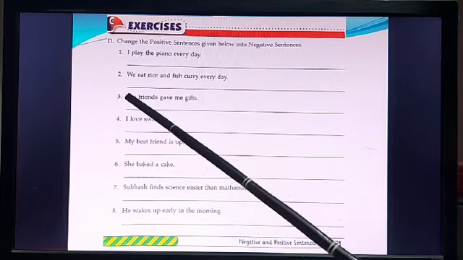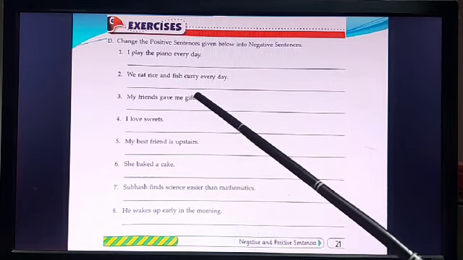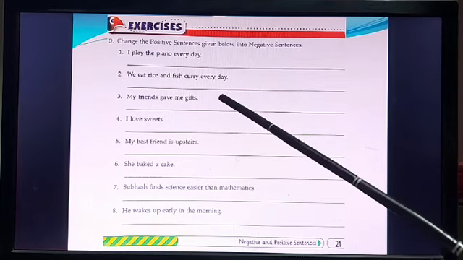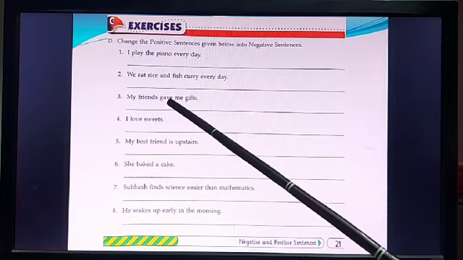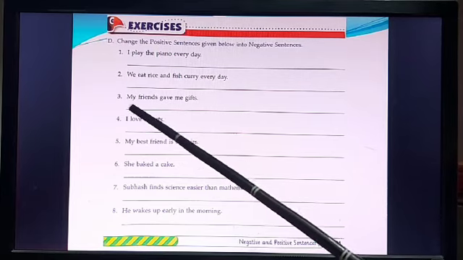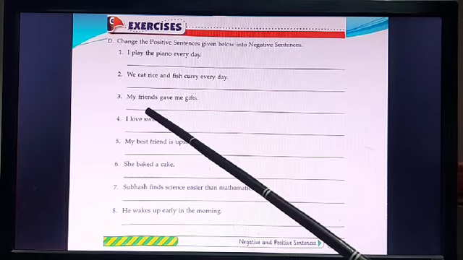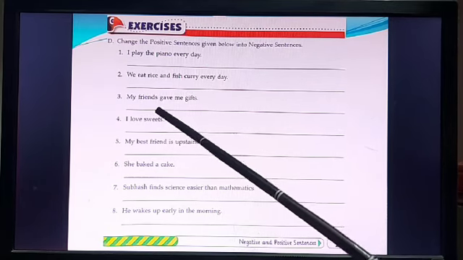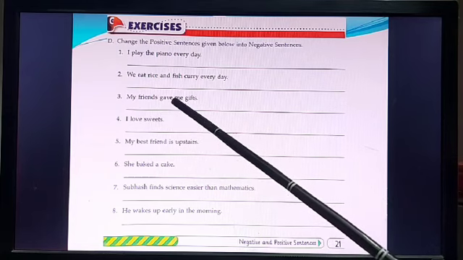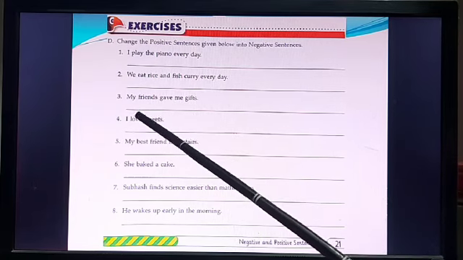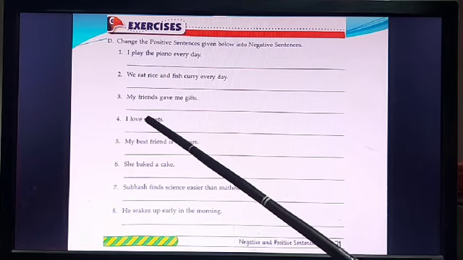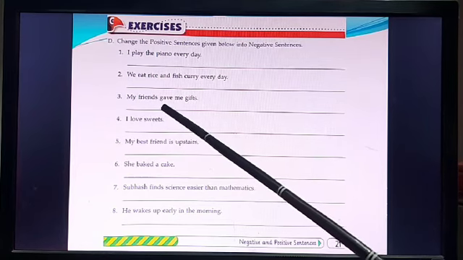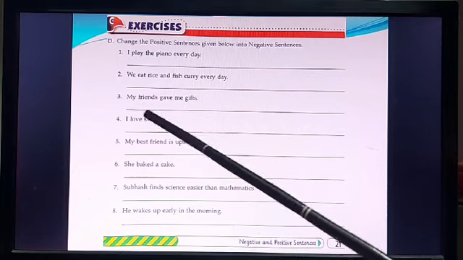Yes. Number 3, my friends gave me gifts. Now, this is a past tense because give becomes gave here and it's a past form of the verb. Okay. So, here will be my friends did not, because it's a past tense, give me gifts. Since we are using did, we are changing the gave to give. So the answer will be my friends did not give me gifts. Okay.